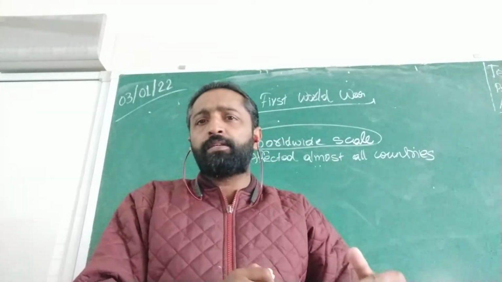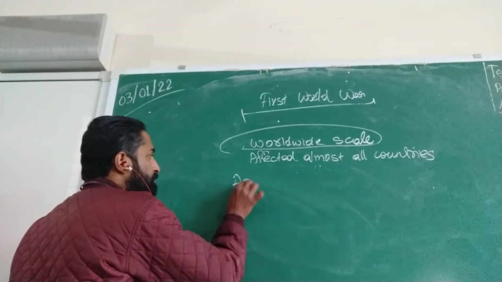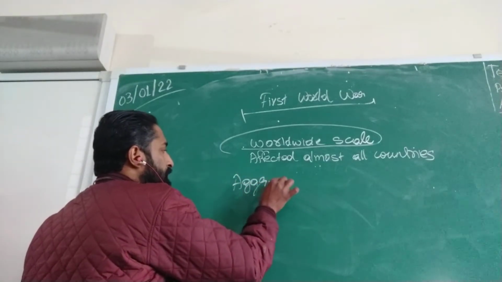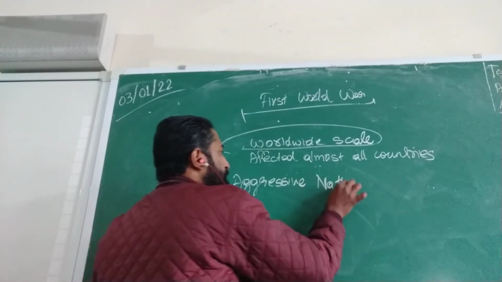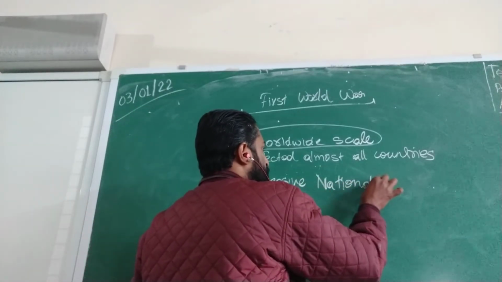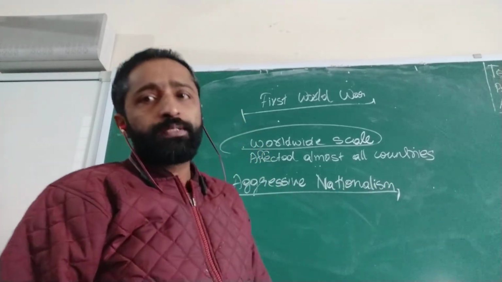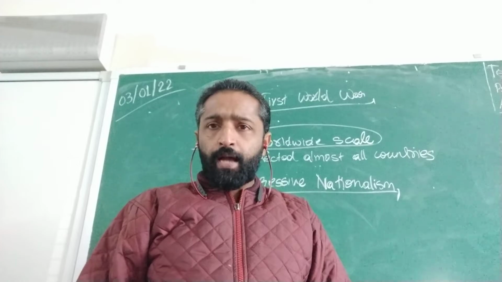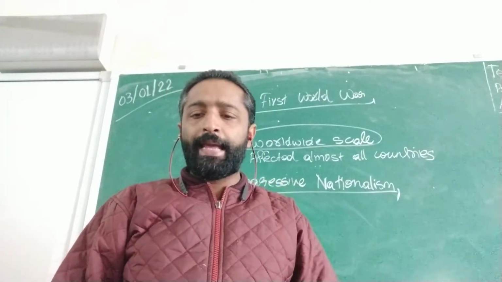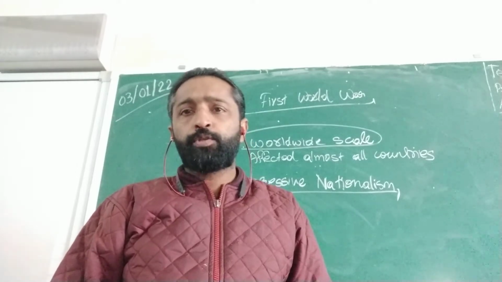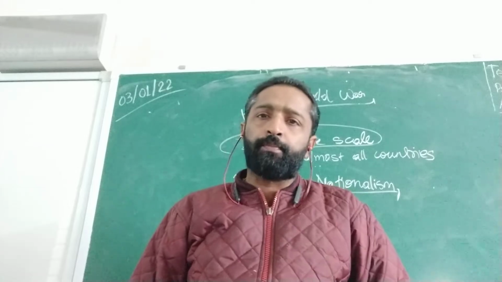But this nationalism was turned into aggressive nationalism. So nationalism is a good thing, but it was turned into aggressive nationalism. And what does it mean? Aggressive nationalism means love for one's own country and hatred for the other countries. So it is a dangerous thing to have aggressive nationalism.